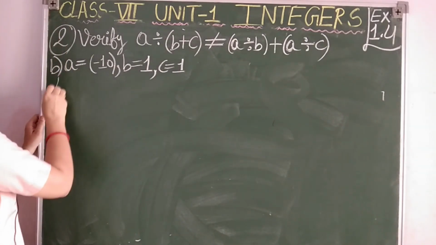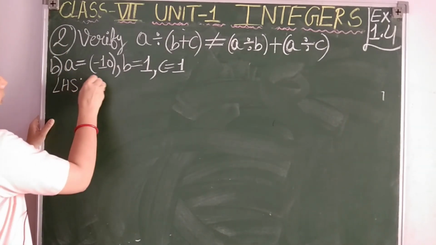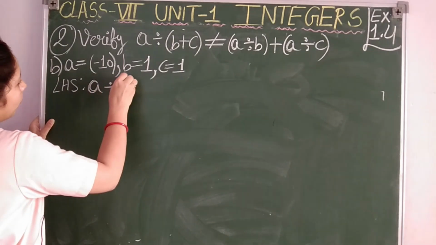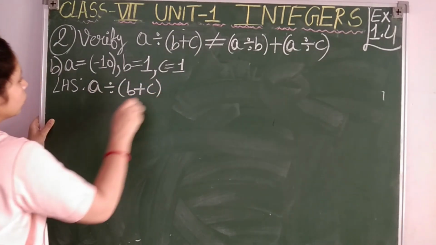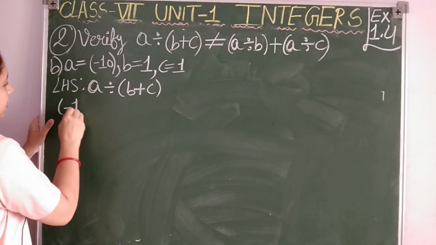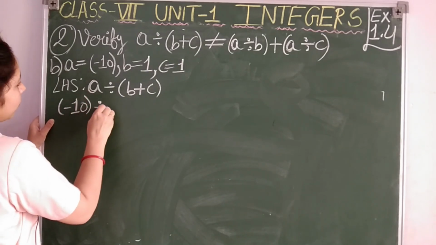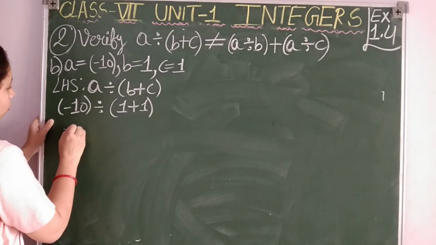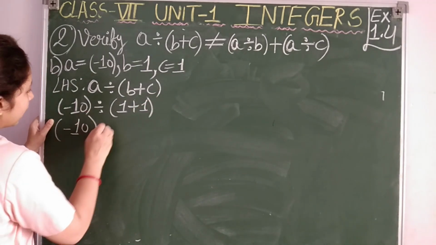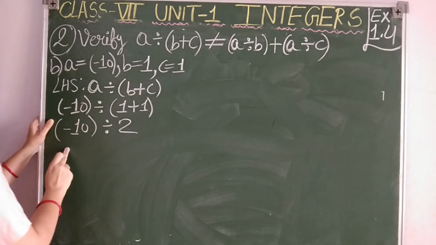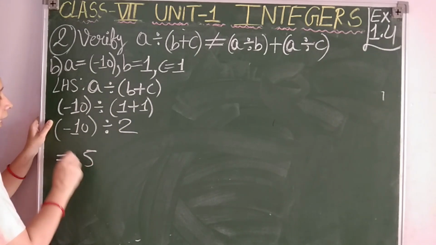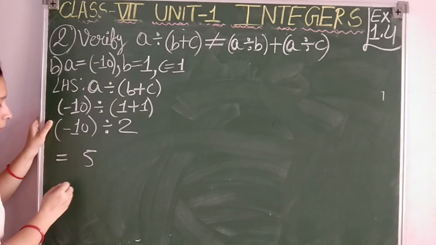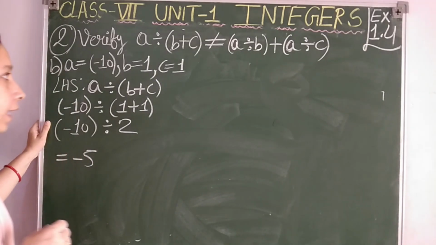Let us try the LHS: A divided by (B plus C). In place of A I will keep -10 divided by (B plus C), which means 1 plus 1. So -10 divided by 1 plus 1, how much, students? 2. So 10 divided by 2 is 5. A negative integer divided by a positive integer gives a negative integer, so the result is -5.